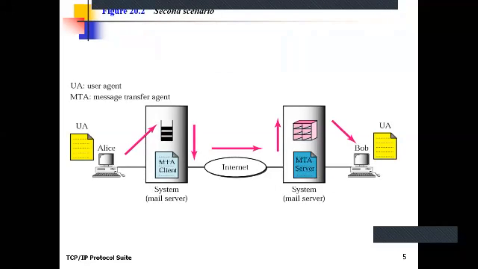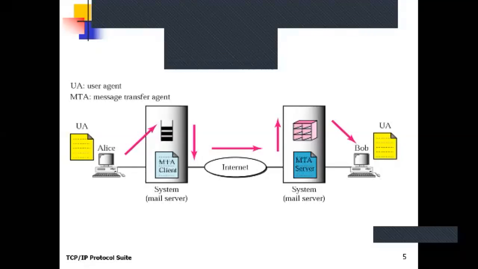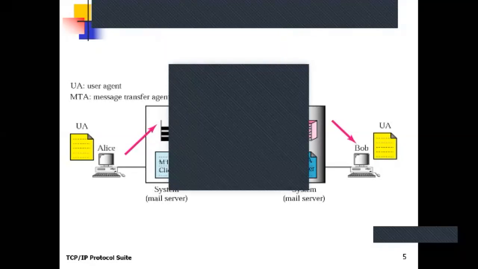Clear? But in the second scenario, the other user, Bob, is apart from the sender. That means Bob is not on the same system. He has his mailbox on a different system. So this is another system, and that system consists of the receiver's mailbox.